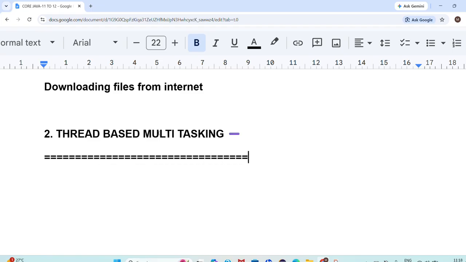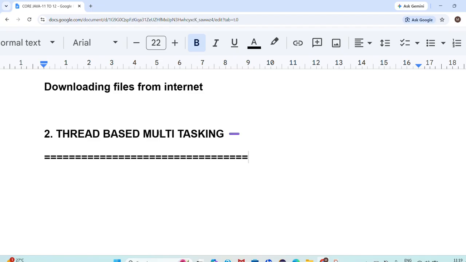What is meant by thread based multitasking, sir? First, I want to give an overview about thread. In Java, thread is an inbuilt class present in the java.lang package.